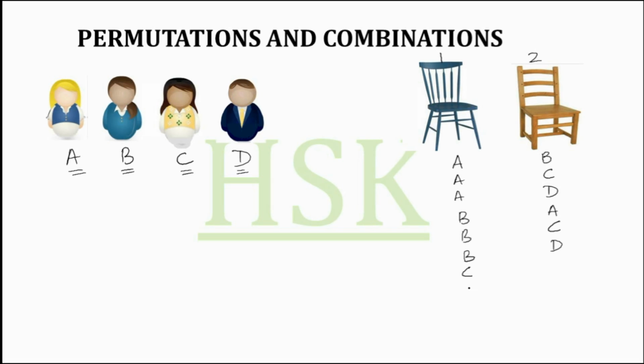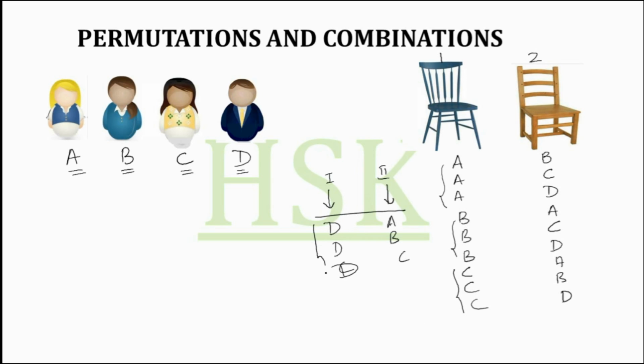If C sits on the first chair, then A can be seated, B can be seated also, and D can be seated also. Continuing further, this is the first chair, this is the second chair. If D sits on the first chair, then A, or B, or C can sit. So the total number of ways is 3, 3, 3, 3, and that is equal to 12 ways. So this was a simple condition.